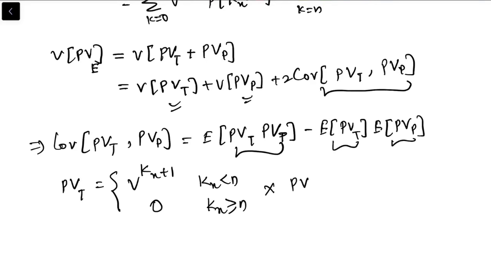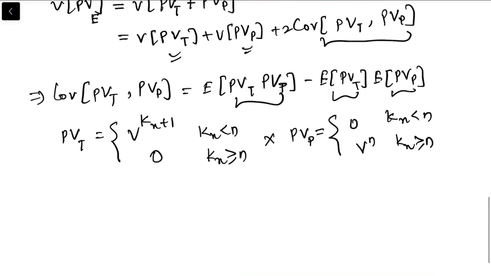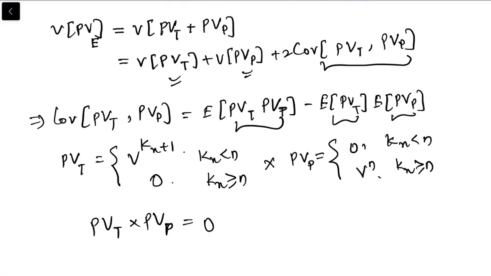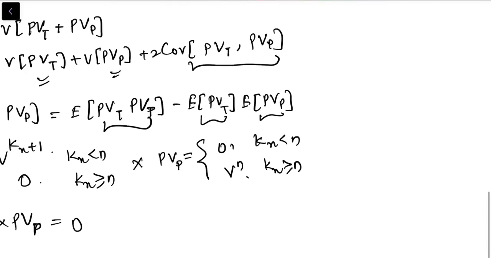Multiply the present value of pure endowment, and this is nothing but 0 when Kx is less than n, and when Kx is greater than or equal to n, this is v^n. So if you multiply these present values, you will get 0, because this times this is 0, this times this is 0. So the expectation of the product of these two present values is simply 0.